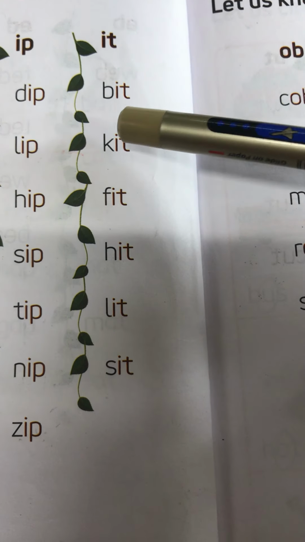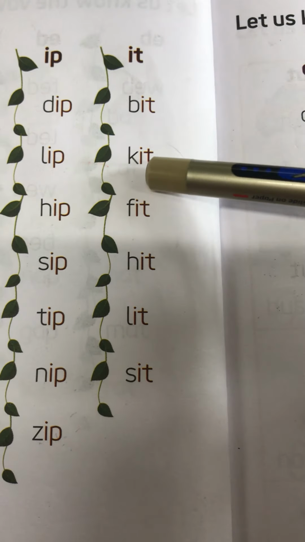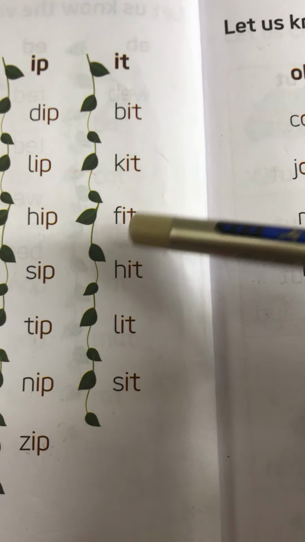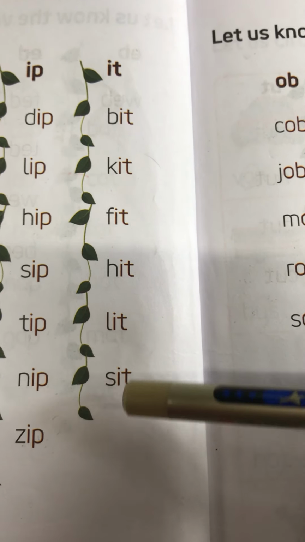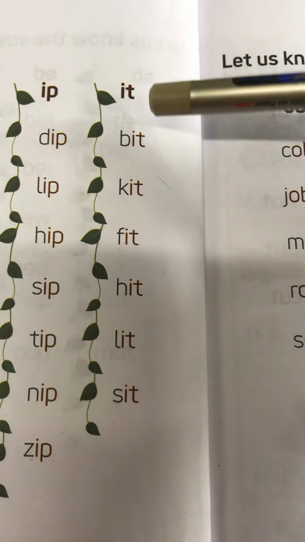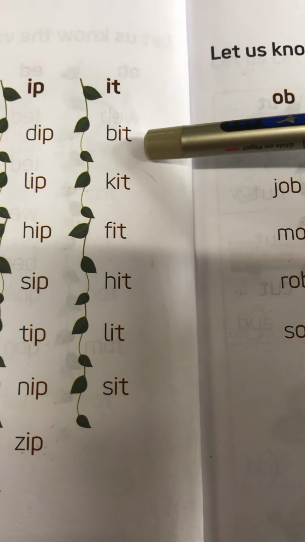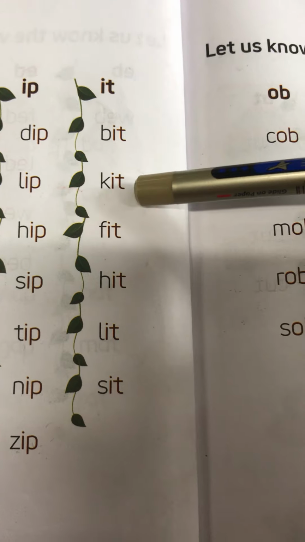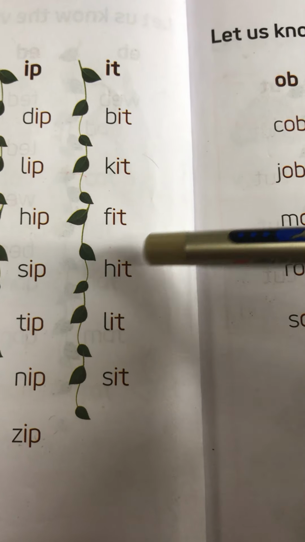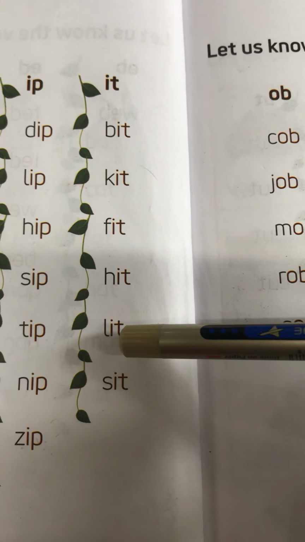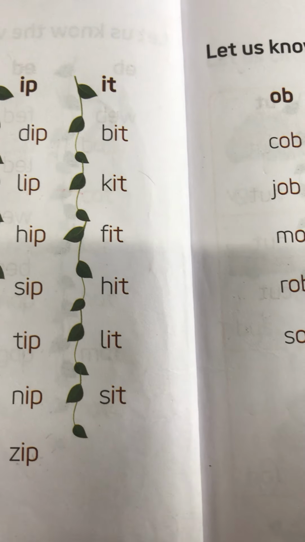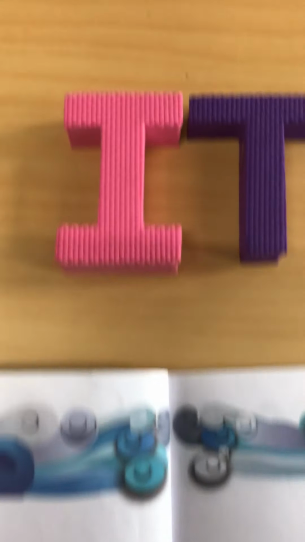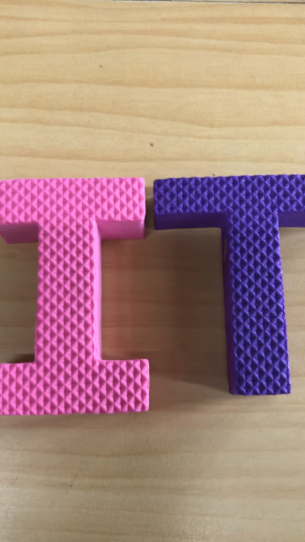Now first one is b, it, bit; k, it, kit; f, it, fit; h, it, hit; l, it, lit; s, it, sit. I repeat: b, it, bit; k, it, kit; f, it, fit; h, it, hit; l, it, lit; s, it, sit. Okay, kids, now what we will do with these letters. So this is it words. So if I add h to it,